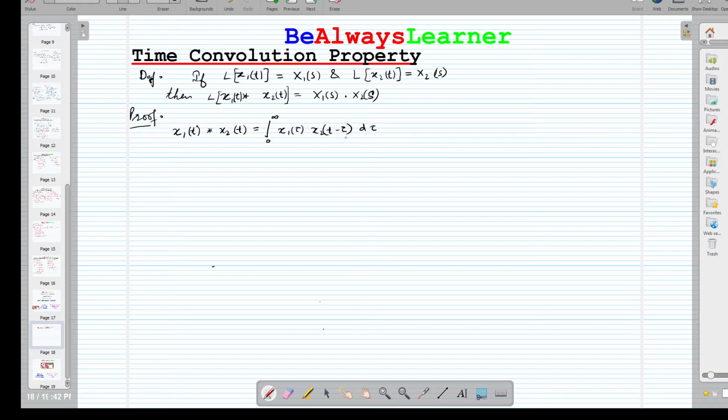So that is by definition of convolution, and now by definition of Laplace we can write it.